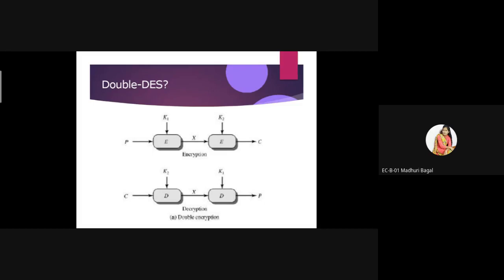For decryption we use the same keys, K2 and K1, and based on these two keys we convert the ciphertext into the plain text. After performing the decryption we get our original plain text. Have you understood the basic concept of double DES?